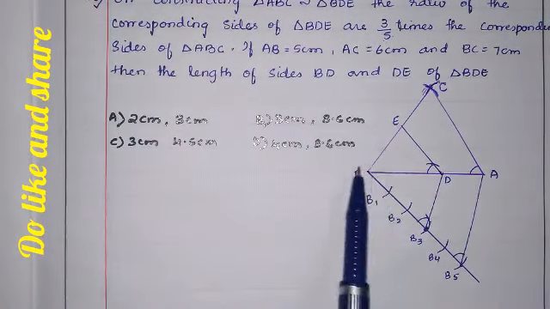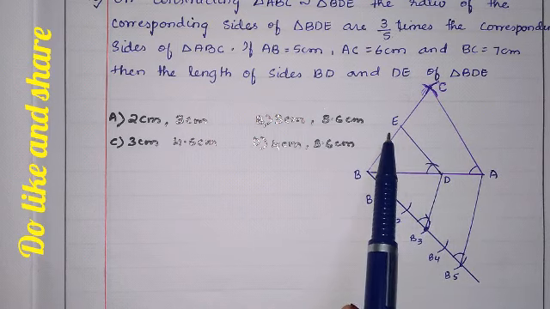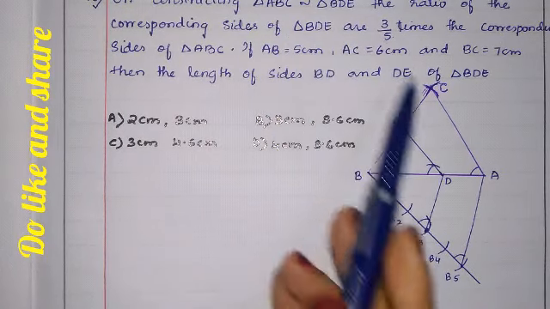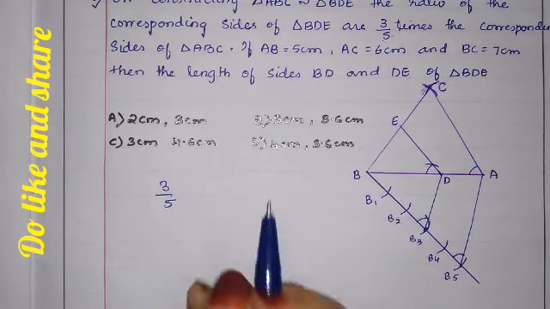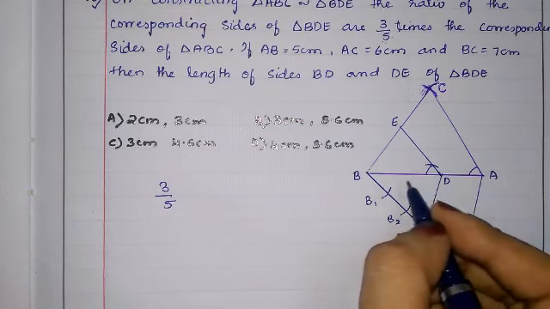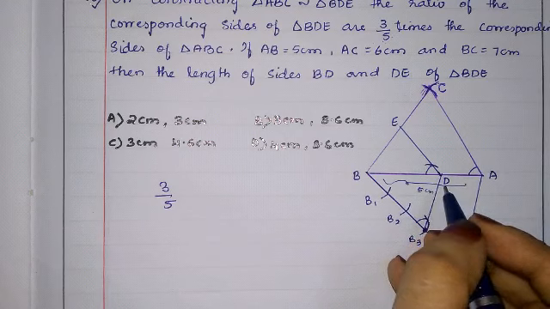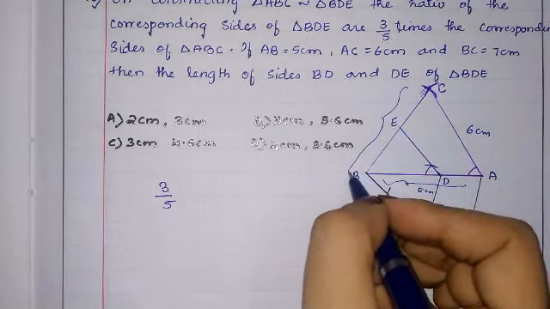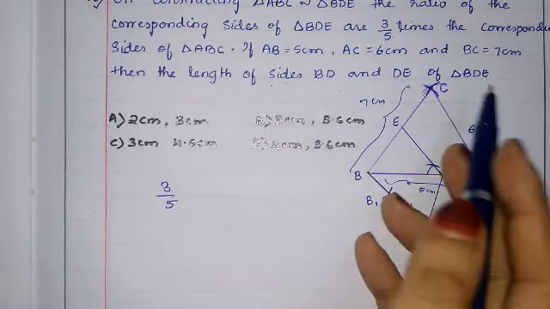On constructing a triangle ABC similar to BDE, the ratio of the corresponding sides of triangle BDE is 3/5 times the corresponding sides of ABC. If AB is 5 centimeter, AC is 6 centimeter and BC is 7 centimeter, then the lengths of sides BD and DE are.